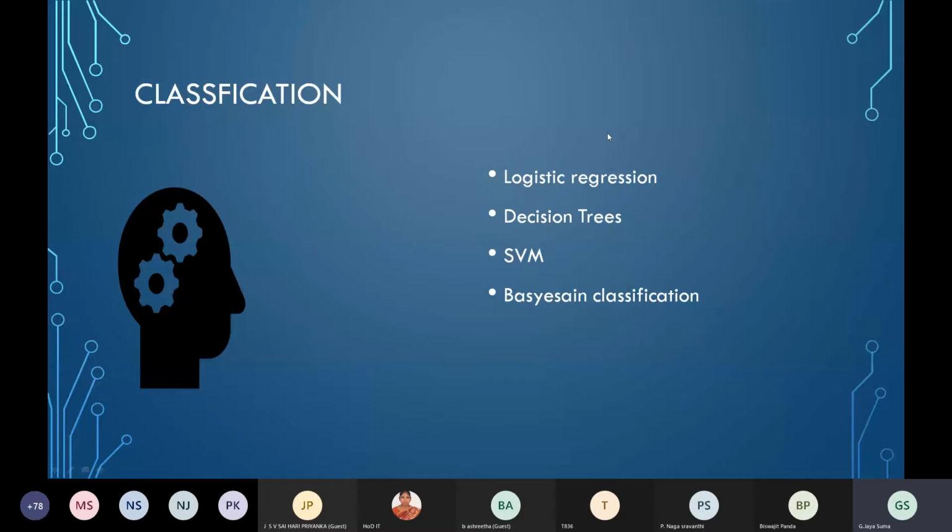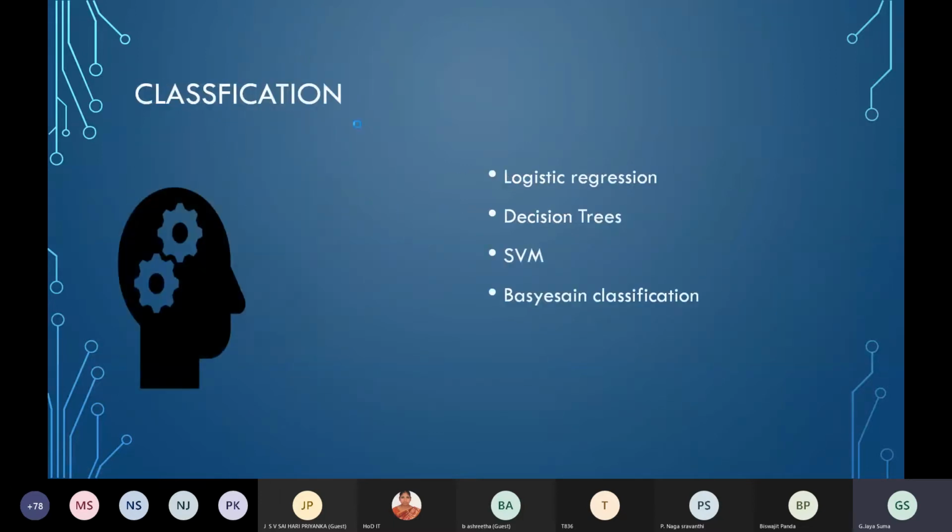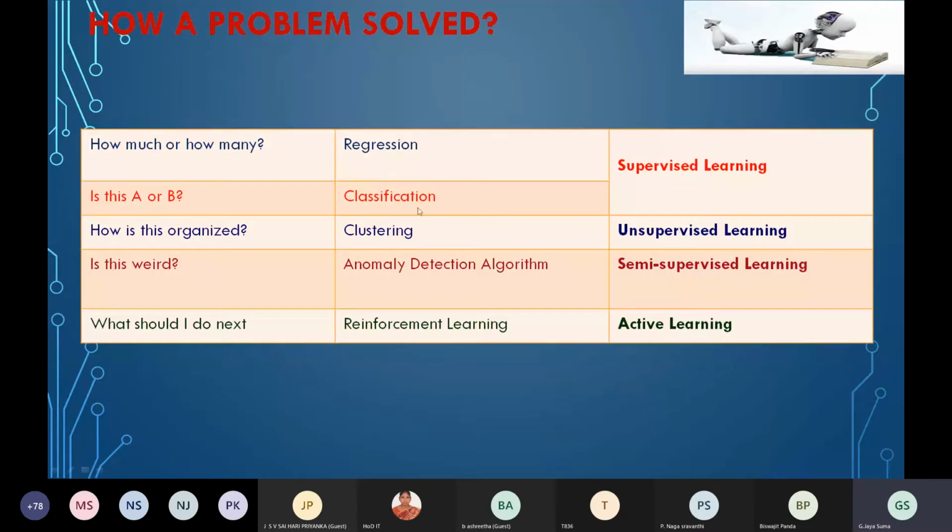Here, regression means, I think you can understand better with an example, and then we can go into detail on how a problem can be solved. How will you know whether your problem comes under supervised learning, unsupervised learning, semi-supervised learning, active learning, or reinforcement learning?